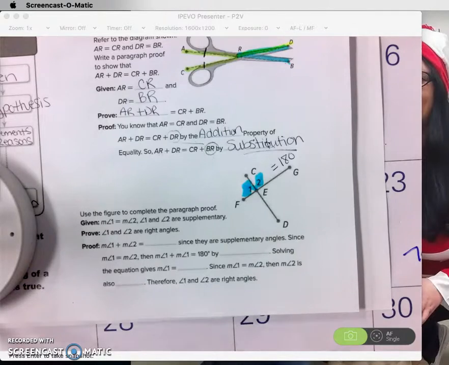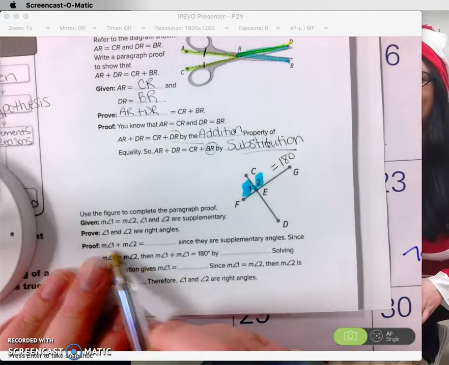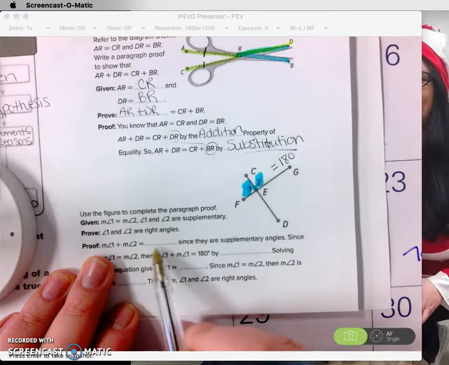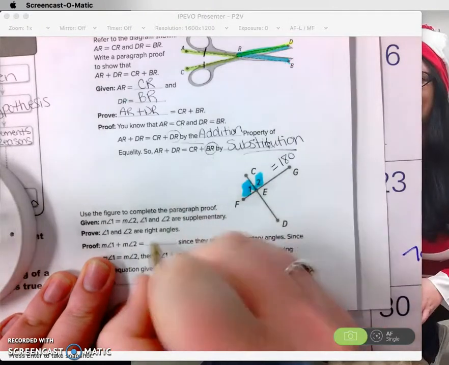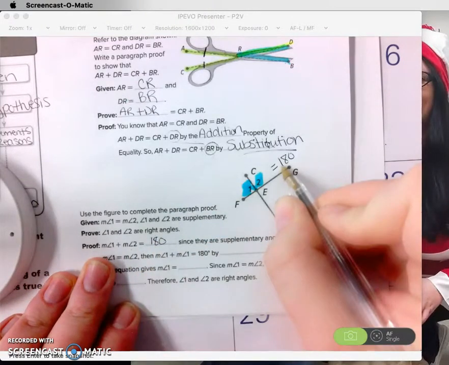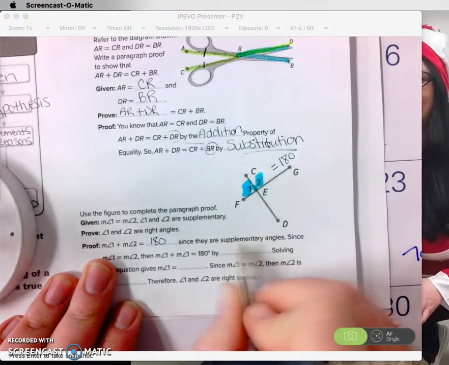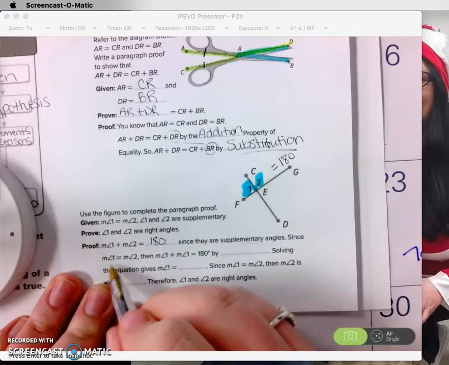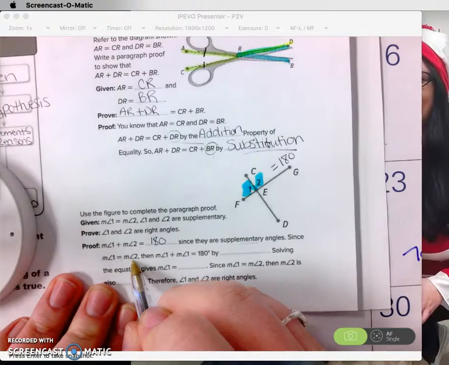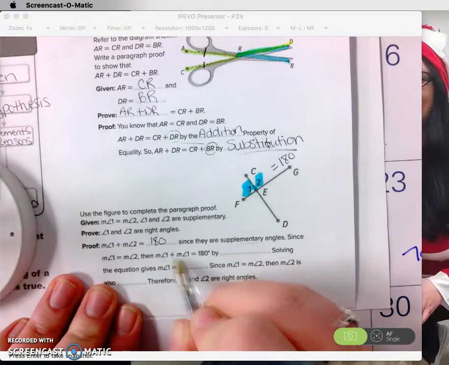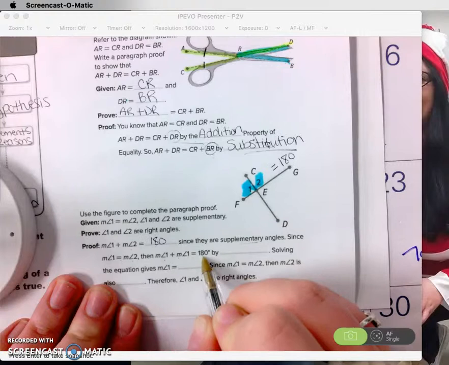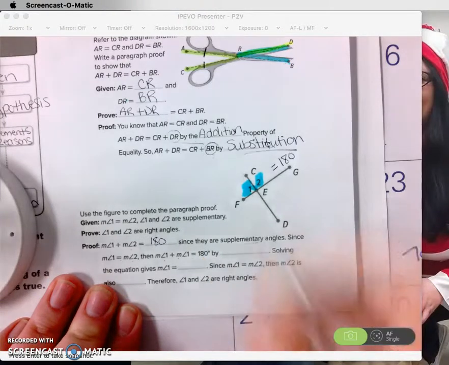Well, angle 1 plus angle 2 is equal to what? It's got to equal 180 because we said that since they are supplementary. Since measure of angle 1 is equal to angle 2, then the measure of angle 1 plus the measure of angle 2 is equal to 180 by what?